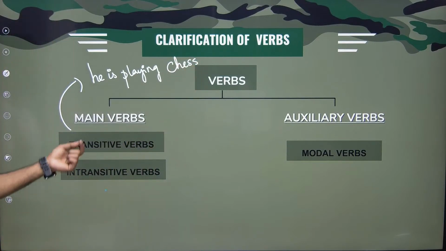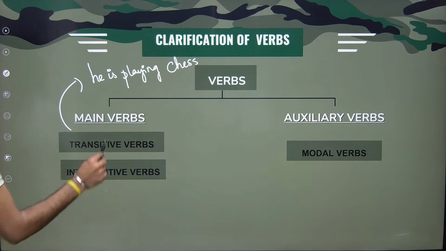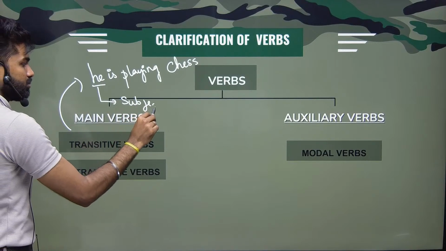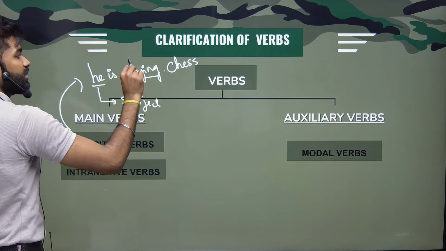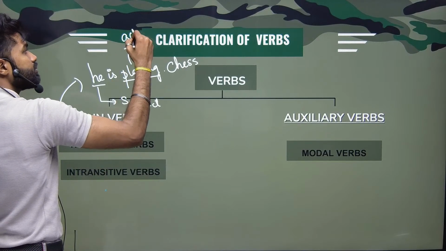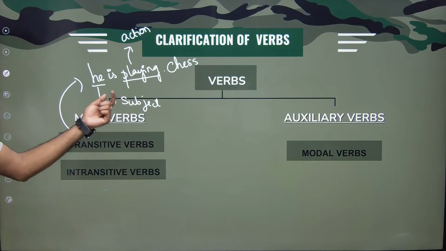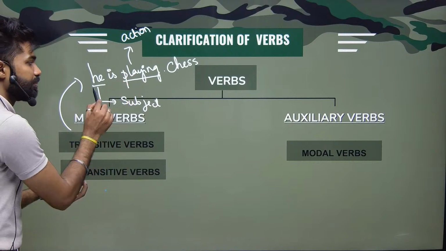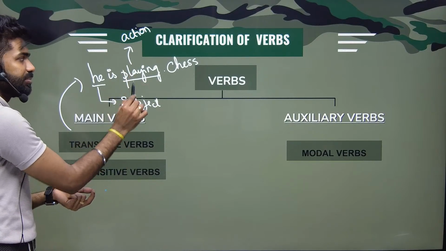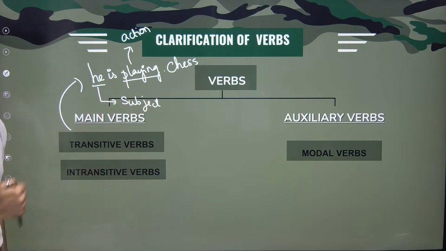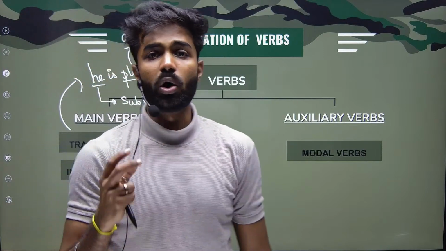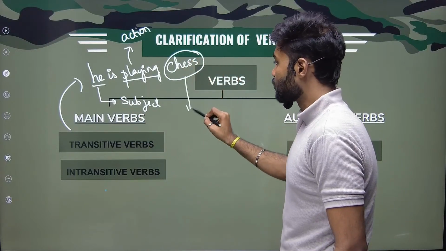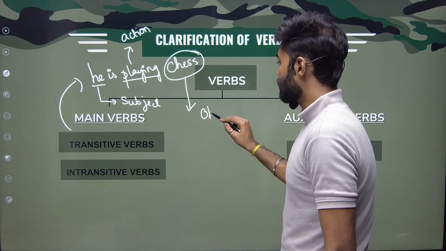There is a sentence or a statement. He is playing chess. All right. Here, he is my subject. Playing is an action. Okay. This subject is performing an action. He is playing. This subject is performing an action. He is my subject. Playing is an action. Who is receiving this action? He is playing what? Who is receiving it? Chess. He is playing chess. So this chess will be my object.